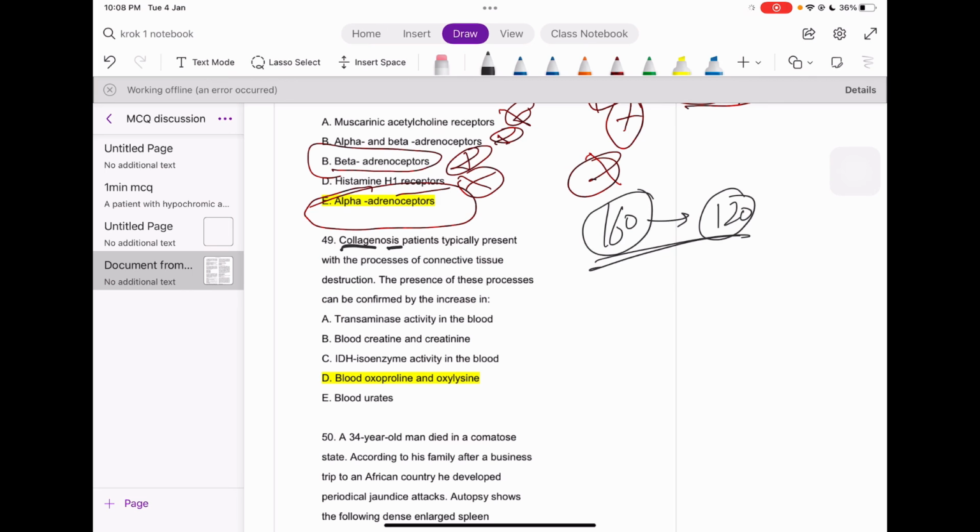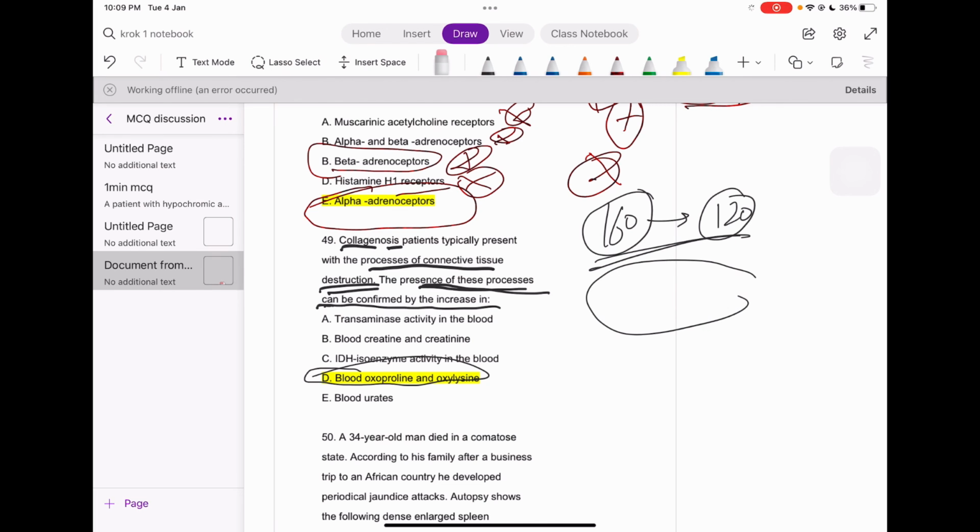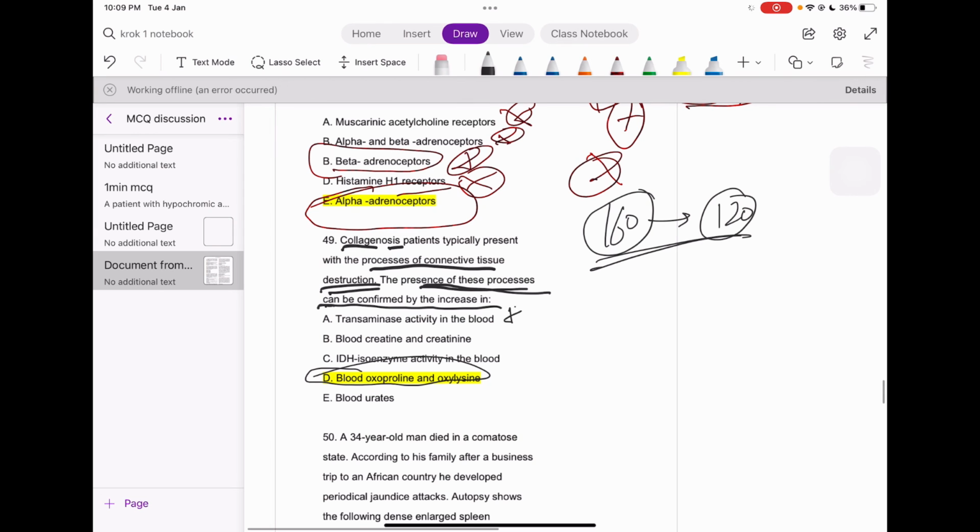We have collagenosis. Patients typically present with processes of connective tissue destruction. The presence of these processes can be confirmed by the increase in, see guys, proline and lysine, right? These are important for the synthesis of collagen according to biochemistry. Transaminases, creatine, there is nothing wrong with the mitochondria or the liver or the kidney. Blood urates, nothing, guys.